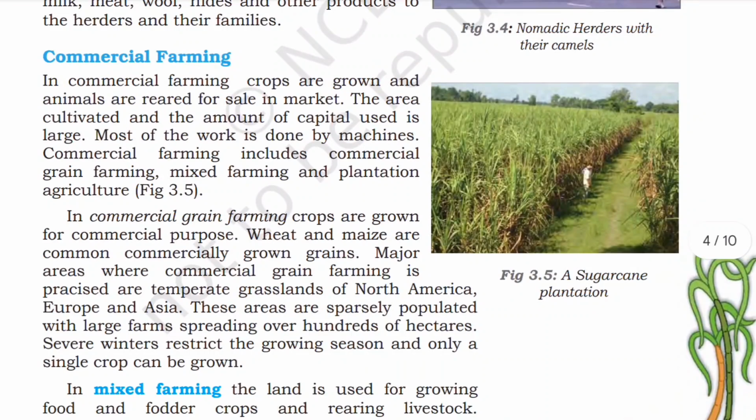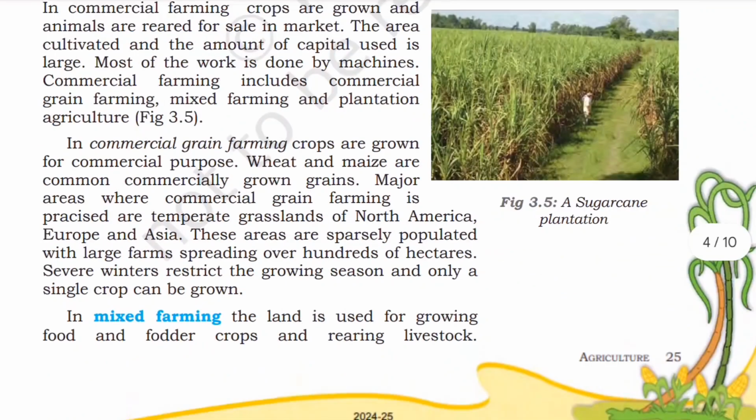In commercial farming, crops are grown and livestock are reared for sale in the market. The area cultivated and the amount of capital used is large. Most of the work is done by machines. Commercial farming includes commercial grain farming, mixed farming, and plantation agriculture.